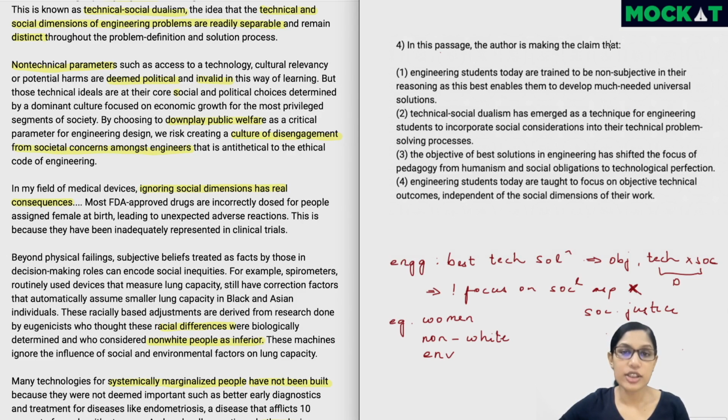In this passage, the author is making the claim that, so we've covered the author's view. Let's look for something which is the most in line with that. Engineering students today are trained to be non-subjective or objective in their reasoning, as this best enables them to develop much needed universal solutions. So the first part is right, the second part is wrong.